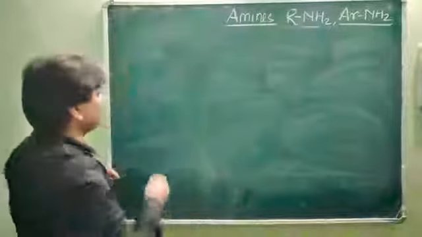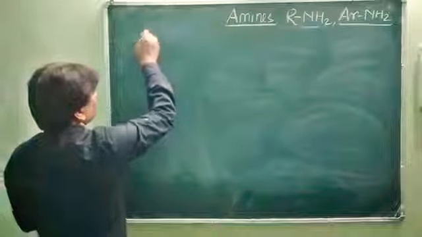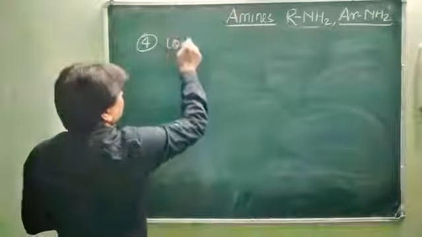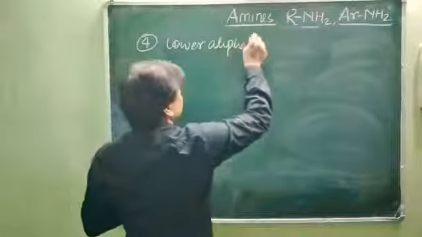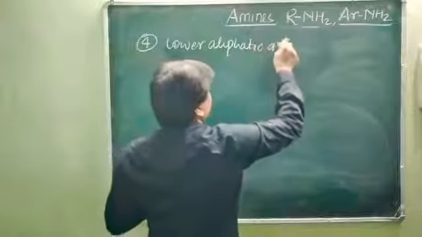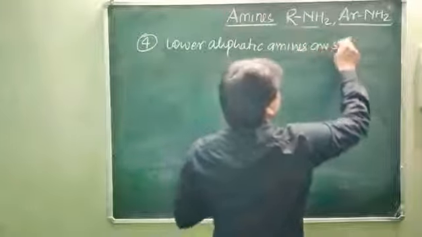Next, solubility of amines. Fourth point, lower aliphatic amines are soluble in water.